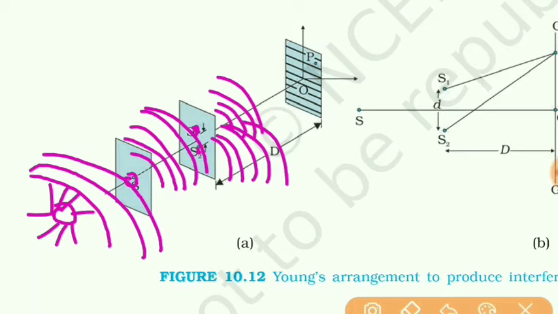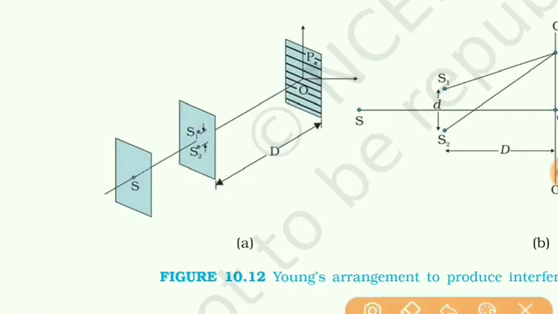They have the same frequency and their phase relation is also the same because they are obtained from the same wavefront. You can see this wavefront gets divided into two parts, and so in that case we can get the interference pattern on the screen.